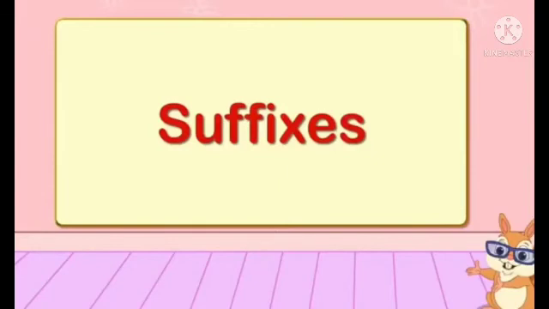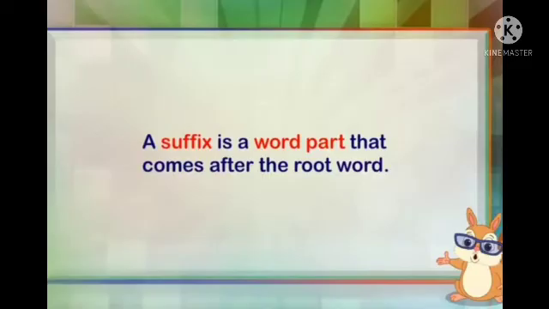Now let us start with our second topic, that is suffix. Okay, first we will see what is the meaning of suffix. A suffix is a word part that comes after the root word. Now we had seen about the prefix, it comes before. Now this suffix comes after the root word.